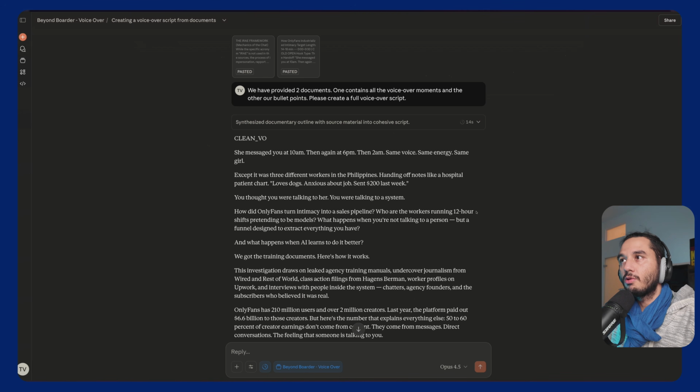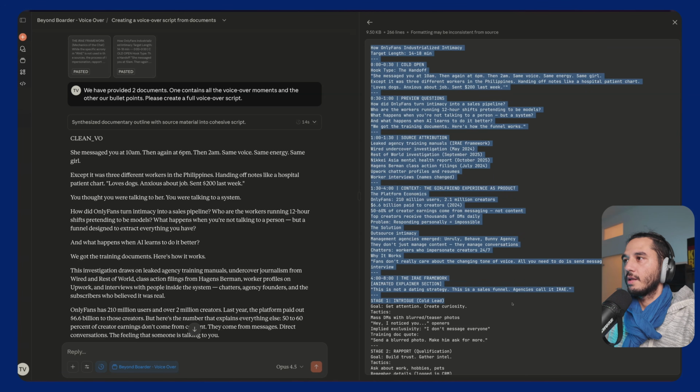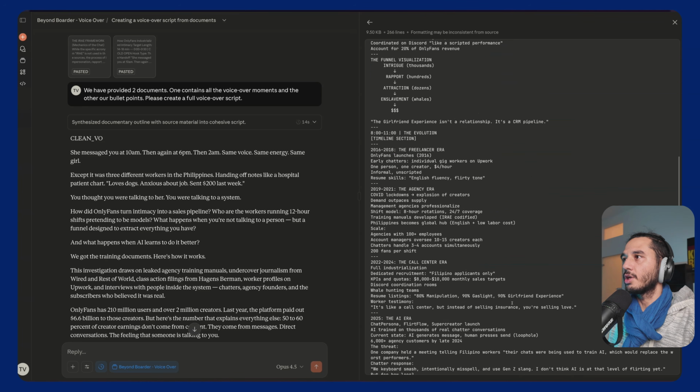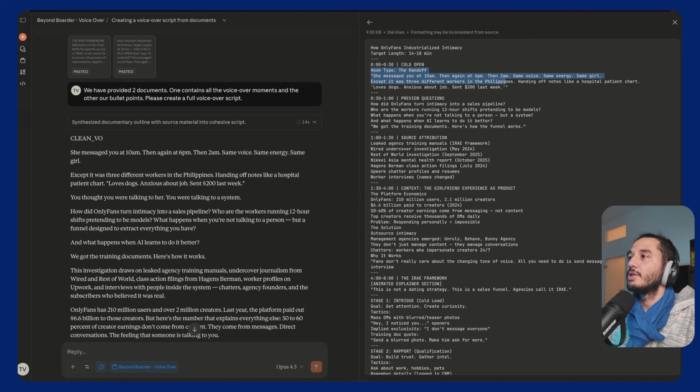Now I ran this project already. So I was just saying, on one document you have the best voiceover moments and on the other, a bullet point list. The bullet point list is what we've seen before in Affine. This is the timeline, the structure we basically want to tell here. This is not refined. I'm just using the iteration that AI gave me without any further cleaning and filtering, so I'm not expecting the best results here.